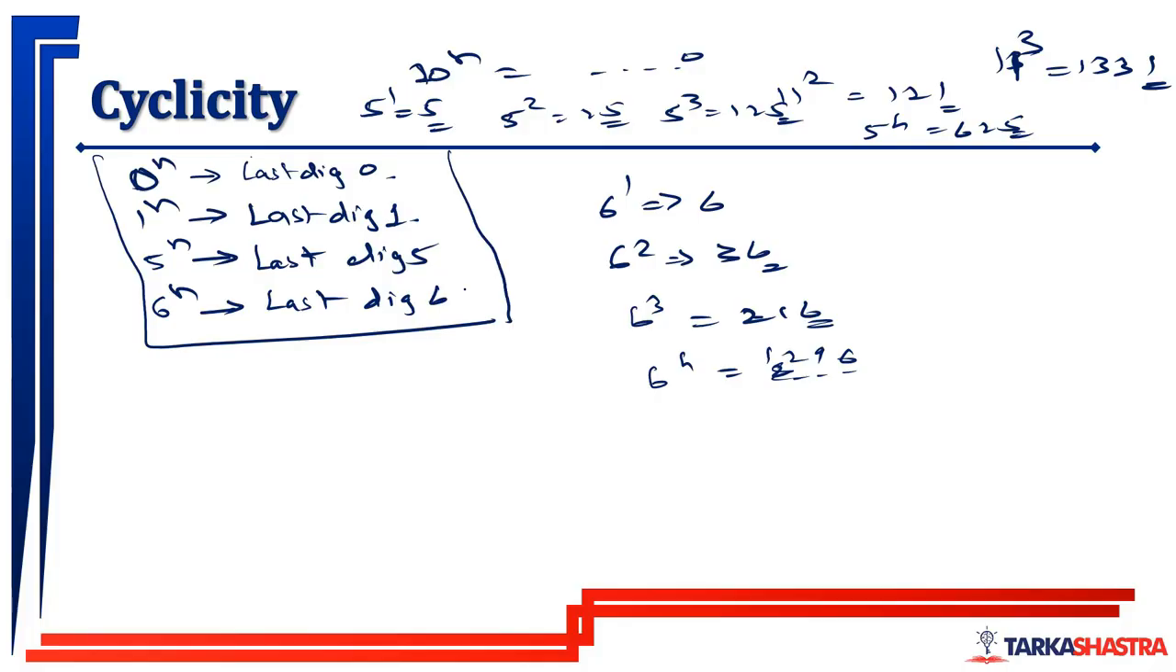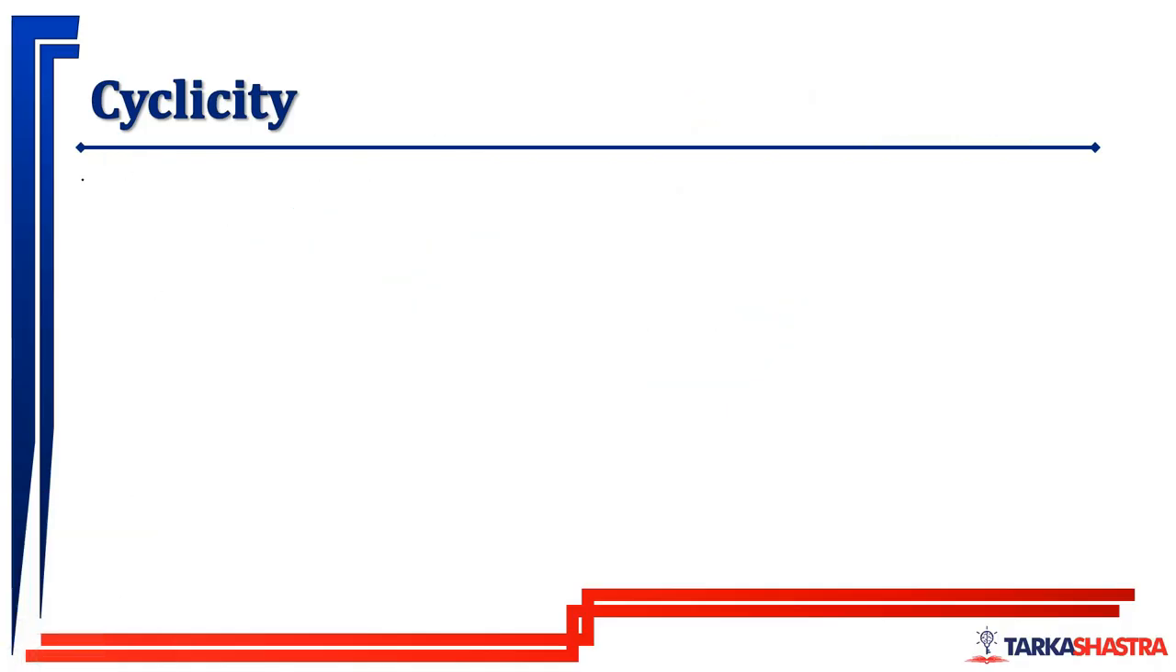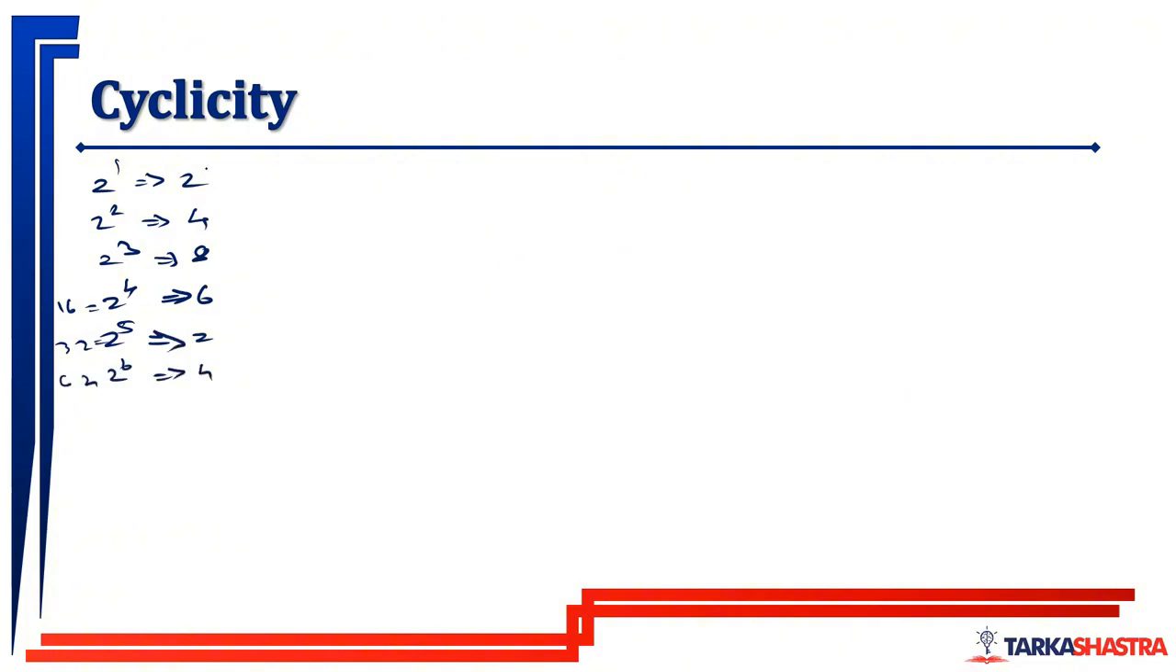पहले इतना लिखो, फिर आगे की स्टेप पे जाते हैं. ठीक है. Next, if the number is ending with 2, so 2 raised to 1, last digit is 2. 2 raised to 2, last digit is 4. 2 raised to 3, last digit is 8. 2 raised to 4 is 16, last digit is 6. 2 raised to 5 is 32, last digit is 2. And 2 raised to 6 is 64, last digit is 4.